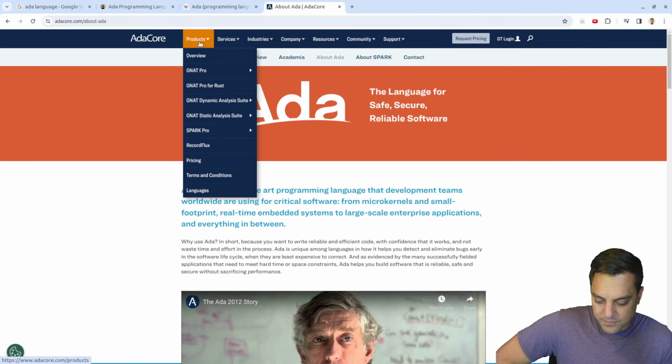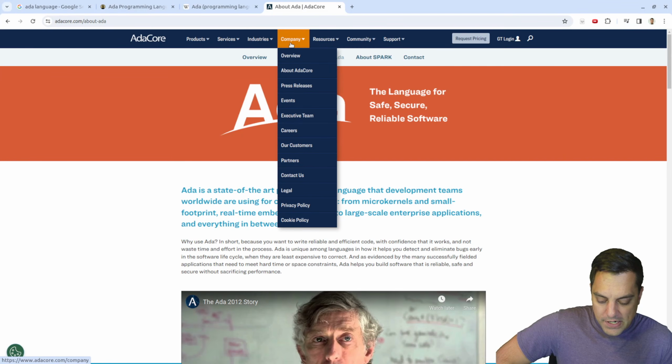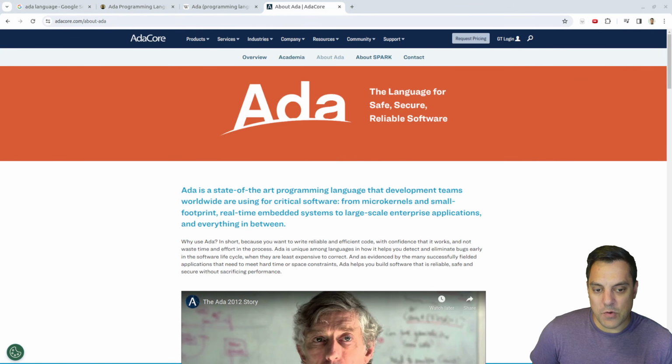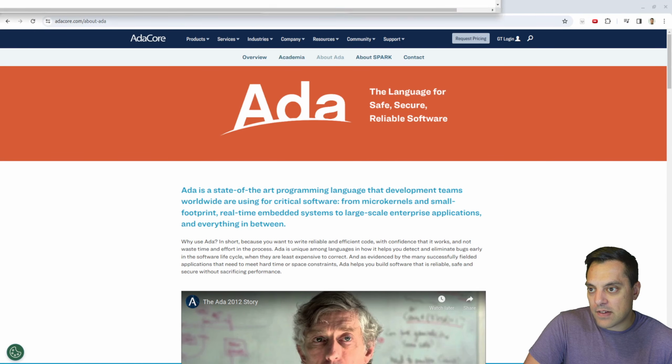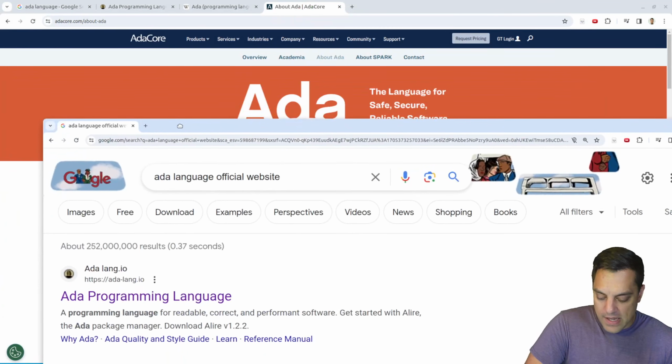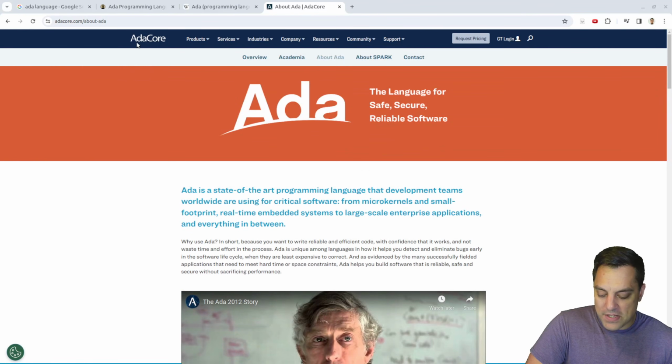Products. Oh, this looks like a company doing Ada stuff here. Okay, so this might be the first time we found a company that's actually backing the tools here. I actually do want to look at this. If I do in Google Ada language official website, it looks like it's the adalang.io. So we will go to that one in a second. But I actually want to look at the Ada core.